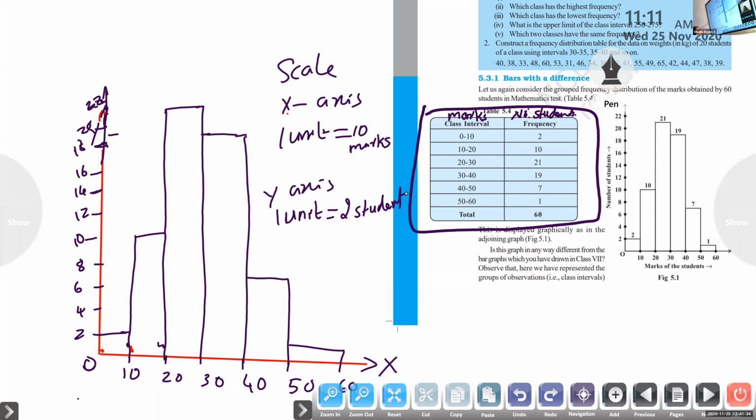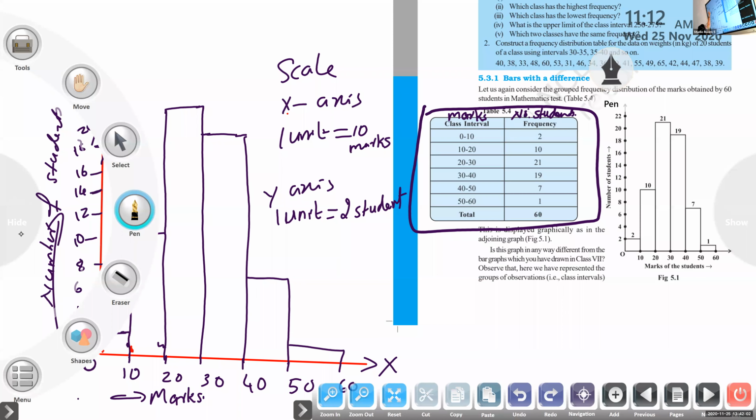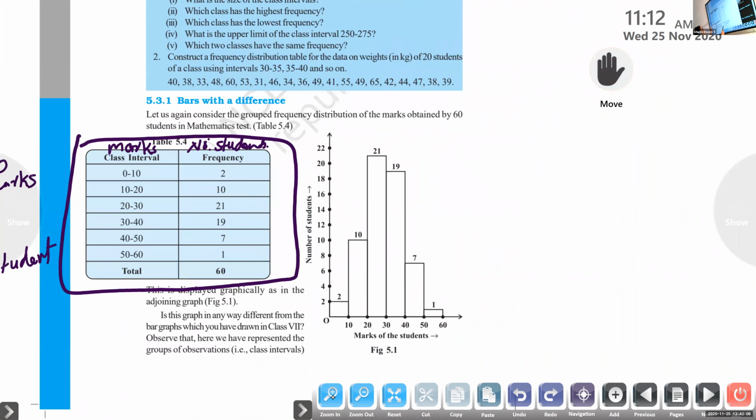Understood? On the y-axis we are representing the number of students. Here, marks. Class interval shows marks and frequency shows number of students. So you should write the unit also. Don't forget to write the unit. This is the picture of the graph: marks of students, number of students. You have to write the unit. Scale you should write.